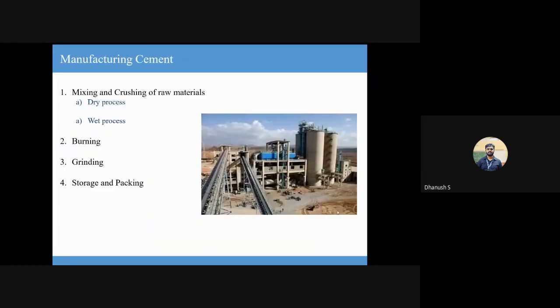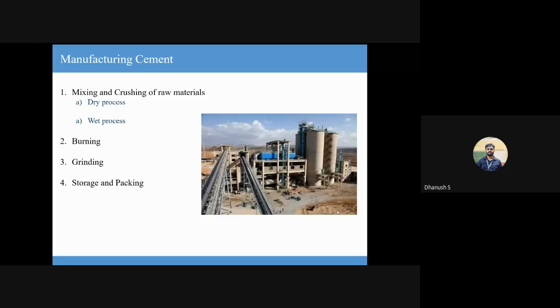So to start off with the manufacture of cement itself. Broadly, it can be classified into dry process and wet process. Okay. In the dry process and wet process as well, three of the steps will remain the same. Your burning, grinding, storage, and packing, the procedure is exactly the same. It is only that before we reach the process of burning and grinding, how we deal with the materials is slightly different based on the nature of raw material that we have. Okay.